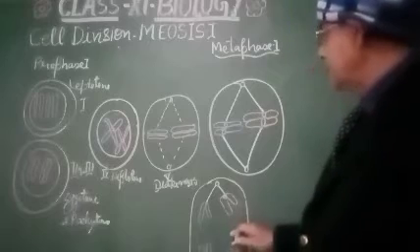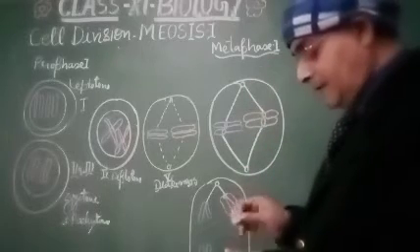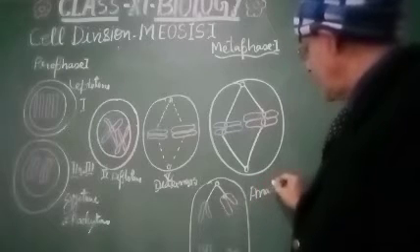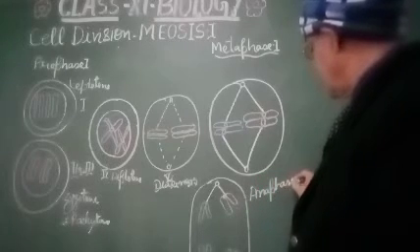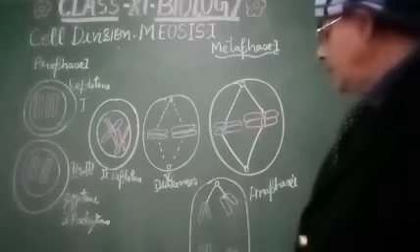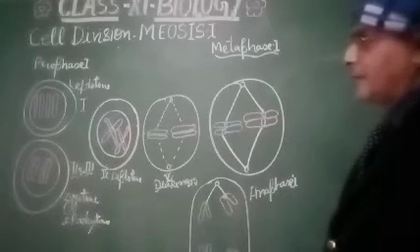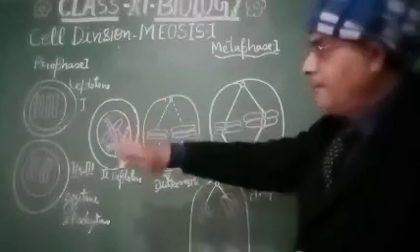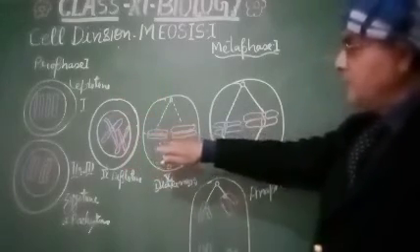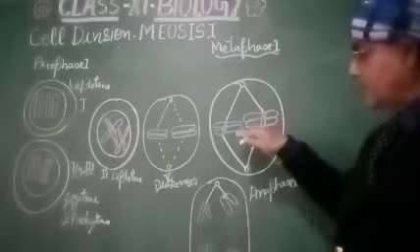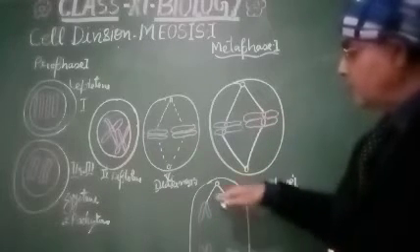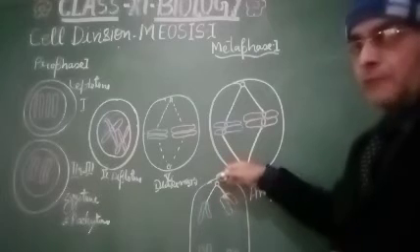So this is the metaphase 1 and this is the anaphase 1. So my dear students, you are looking here that there are 4 chromosomes in the mother cell that reduce to half towards the poles, meaning 2 chromosomes going towards each pole.